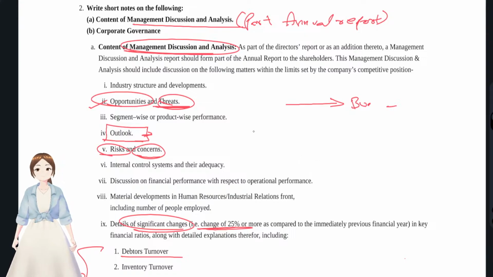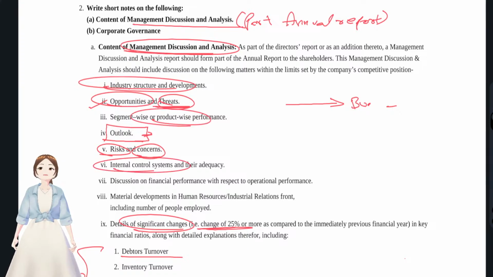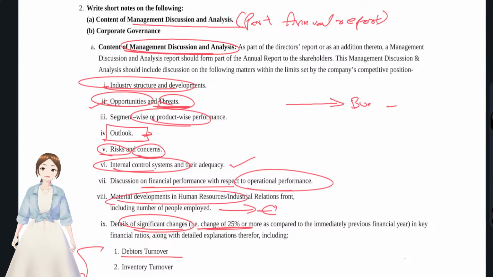For economists, like industrial structural developments and product wise performance, and with regards to the internal controls, is always the responsibility of the management. They also have to mention the internal control systems, the financial performance and the operational performance, right? These things. And for the employees, they'll give any developments with regards to human resources, including the number of people that have been employed. These are all the things that the management will give in its management discussion and analysis.